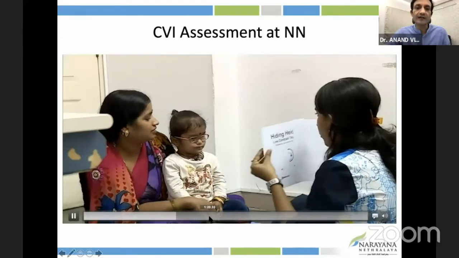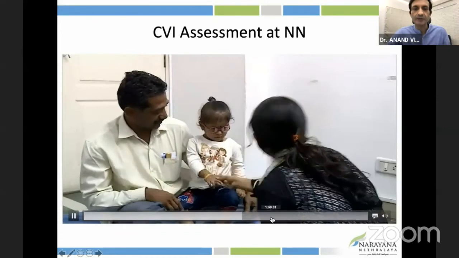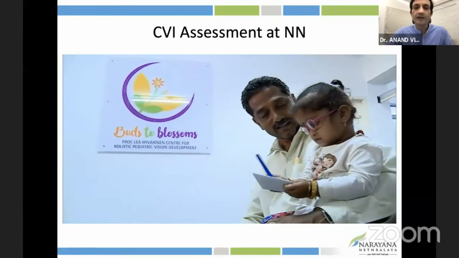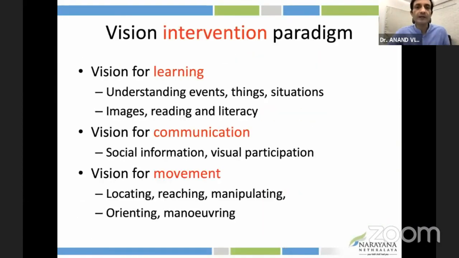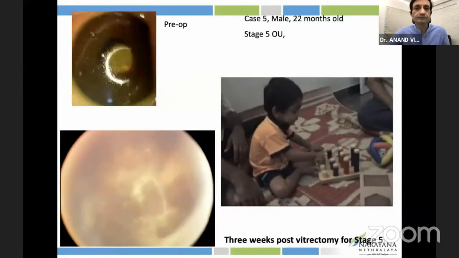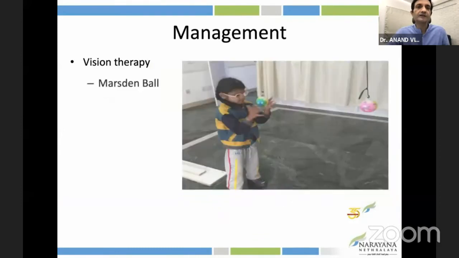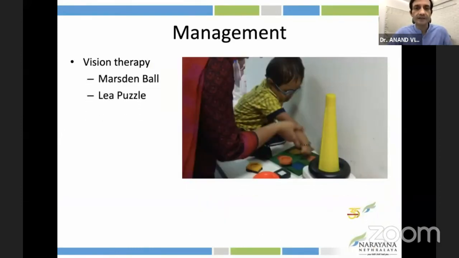All of that is assessed using the LIA tools. And once that is done, you can see this child's behavior, movement in the clinic and so on, has so drastically improved. So let me quickly now go to the important subgroups that have been spoken about, and this is how we would manage these babies in terms of where they fit in.